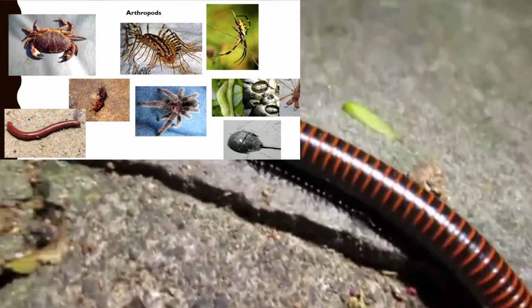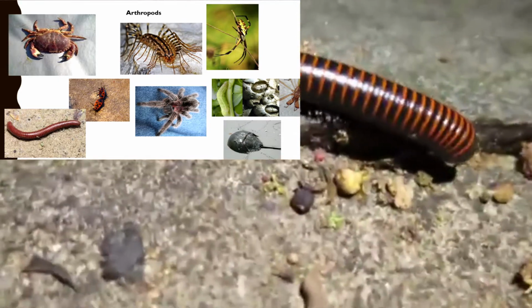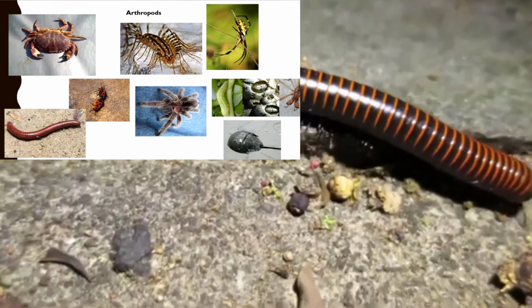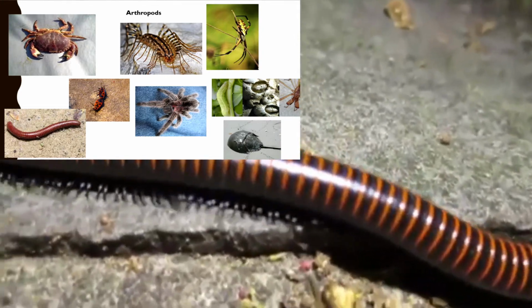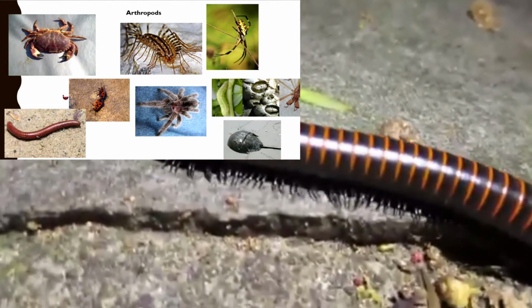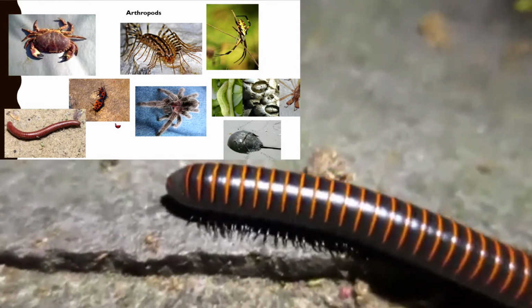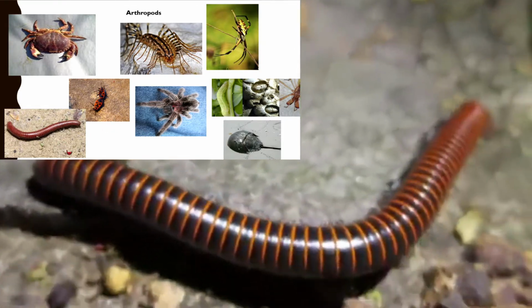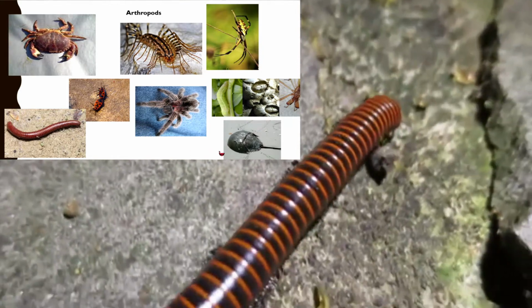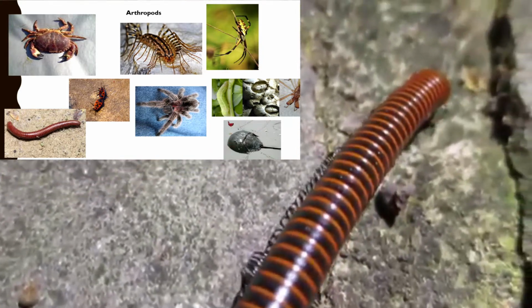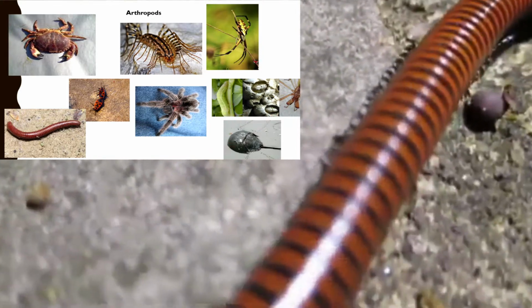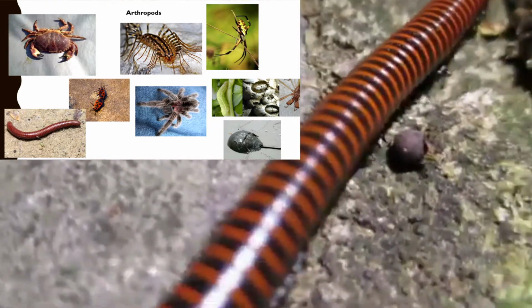The arthropods are a group of animals similar to modern day spiders, horseshoe crabs, and worms. Very similar to insects, and you could see all these different depictions of arthropods on this slide. We have crab, we have some kind of insect, millipede or centipede, tarantula, a horseshoe crab, and it looks like some other animals and spiders.